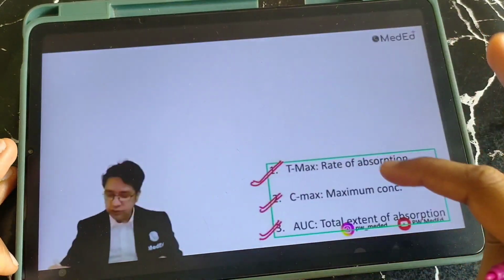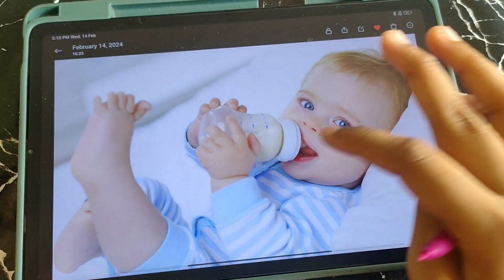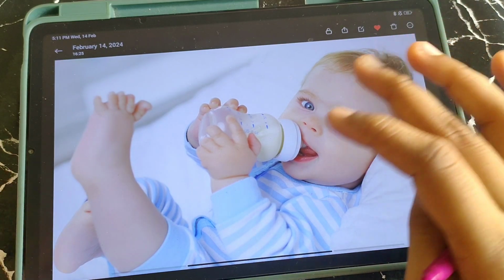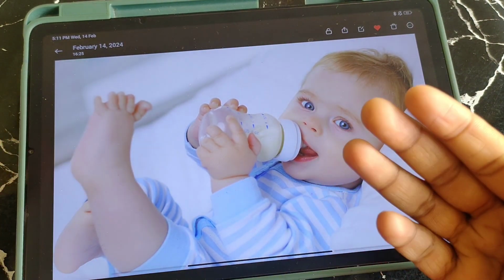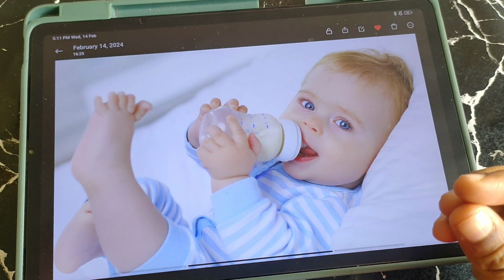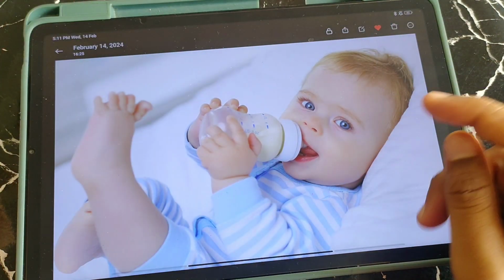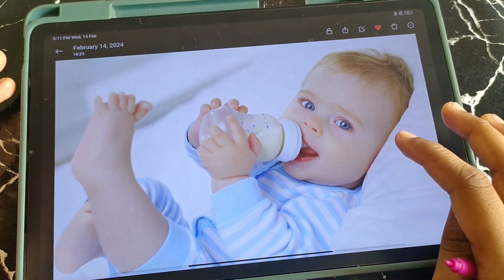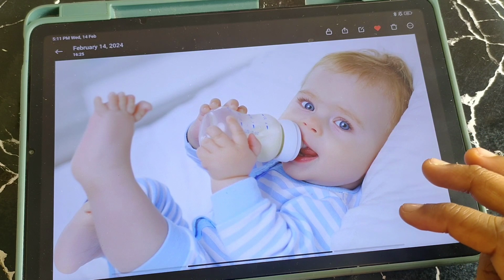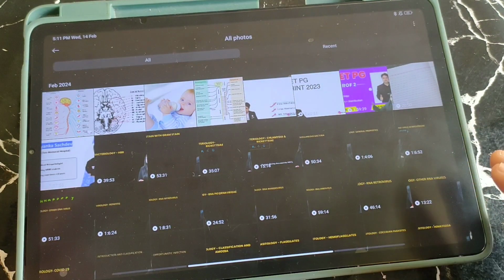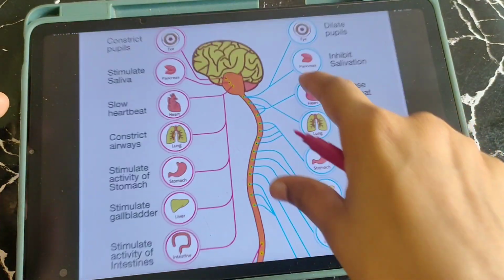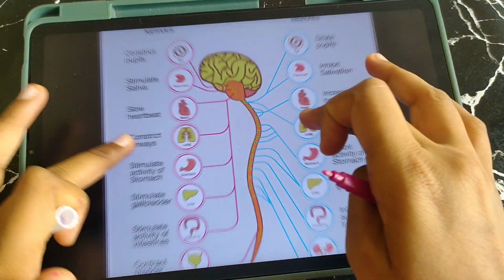Parasympathetic, as I have already told, works when you are calm and quiet, relaxing. During this, it increases the motility and secretion of the digestive system. Relaxing means when there is no emergency situation, this system is activated. You can easily remember the functions by correlating them with that image.